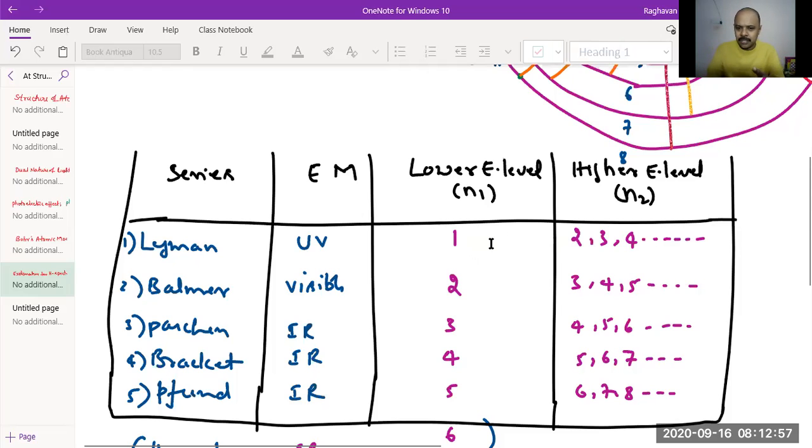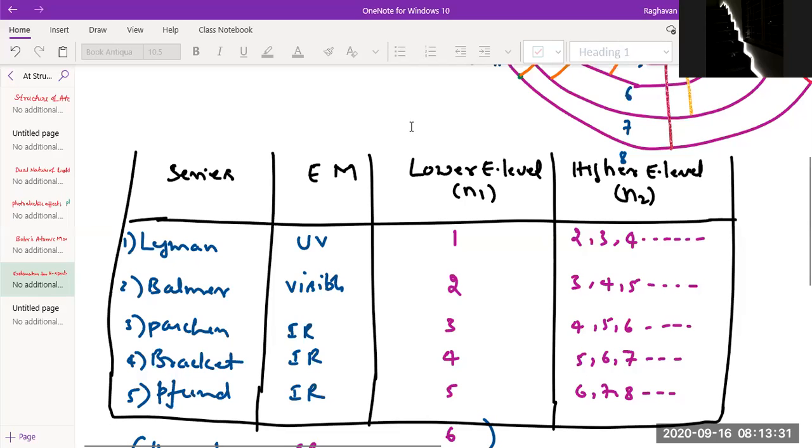For the Lyman series, N1 is 1, N2 can be 2, 3, 4. For Balmer, N1 is 2, N2 is more than that, that is 3, 4, 5. I think you have understood now. It's like de-excitation. De-excitation is nothing but transfer of electron from higher energy level to lower energy level.